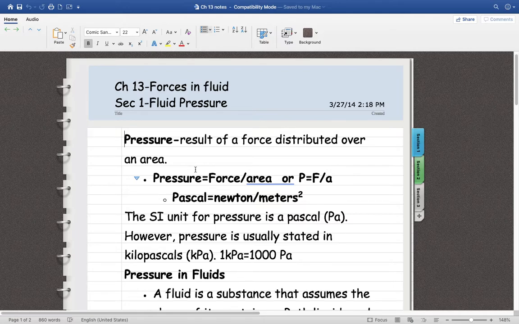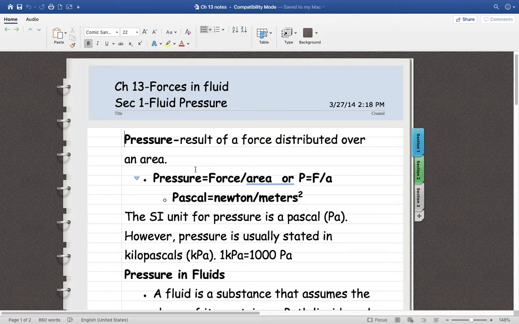All right, so let's go over chapter 13. Make sure that you are reading the book as we go through. You should have done that for homework tonight. We're going to start on section 1. We've got new formulas. All right, so pressure. It's the result of a force distributed over an area. So the formula is pressure equals force over area. Pressure is a P, force is an F, and then area.